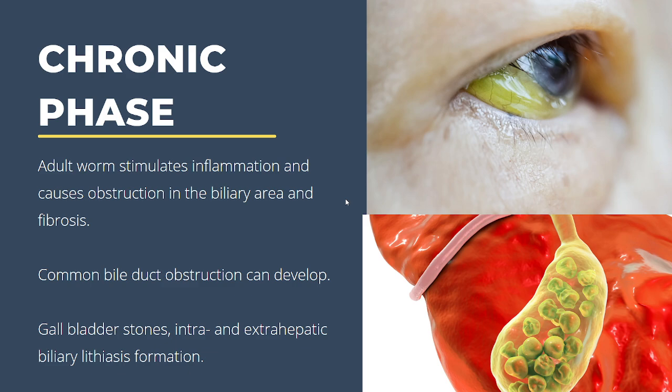In addition, in the chronic phase, the adult worm causes obstruction and stimulates inflammation in the biliary area and fibrosis. Because of this, common bile duct obstruction can develop, and chronic infection can lead to biliary colic, cholangitis, cholelithiasis, and obstructive jaundice. In addition, parasite eggs or adult worms can even cause or serve as a nidus for stone formation, and this may lead to intrahepatic or extrahepatic biliary lithiasis.